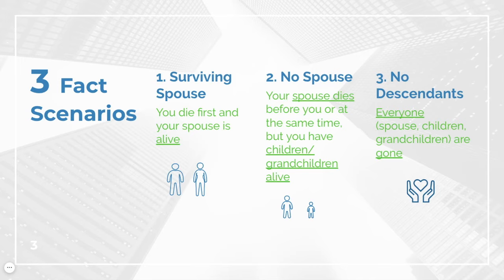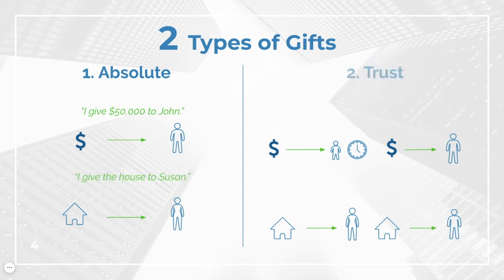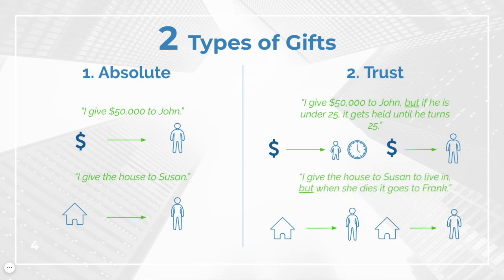Now, when planning for a scenario, the 3-2-3 model is premised on the basis that really, for clients' purposes, there are only 2 types of gifts that they can make. The first type of gift is an absolute gift. For example, I give $50,000 to John, or I give the house to Susan. The second type of gift is a trust, and that is one that has the word "but" in it. I give $50,000 to John, but if he's under 25, it gets held until he turns 25. Or I give the house to Susan to live in, but when she dies, it goes to Frank.